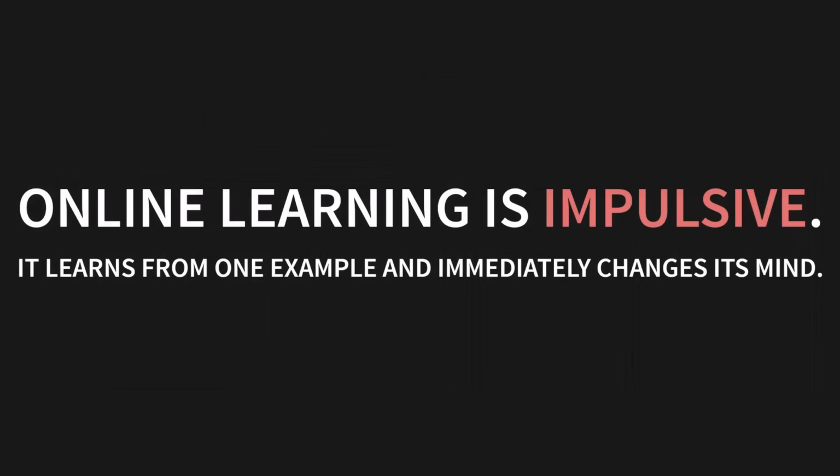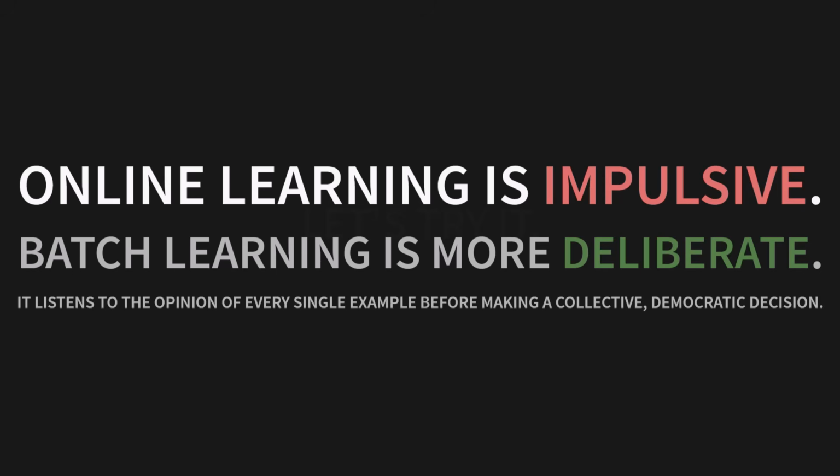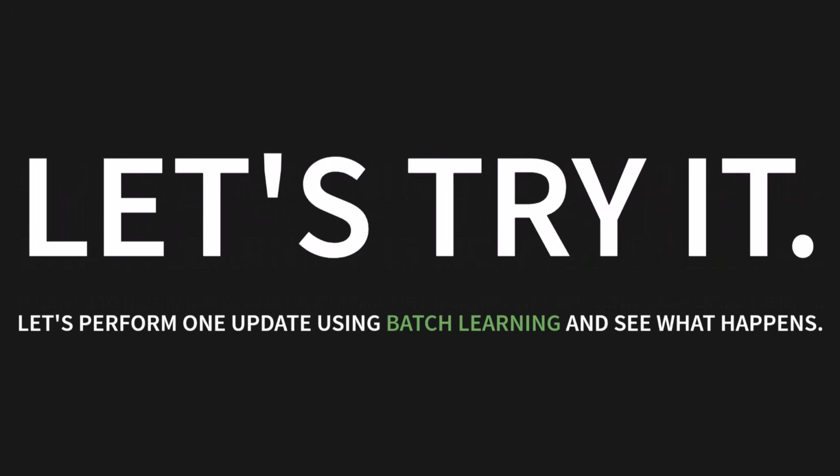You could say online learning is impulsive. It learns from one example and immediately changes its mind. Batch learning is more deliberate. It listens to the opinion of every single example before making a collective, democratic decision. So let's try it. Let's perform one update using batch learning and see what happens.